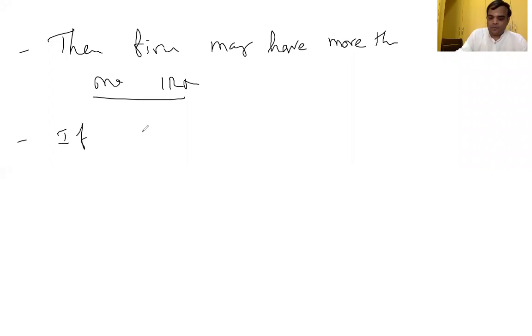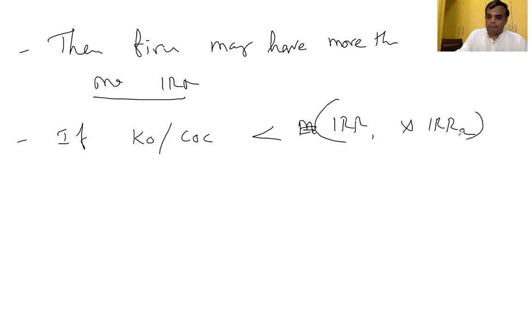If K0, also called cost of capital, is less than the multiple IRRs, instead of writing multiple IRR, IRR 1 and IRR 2, more than one IRR, then we can accept the project.